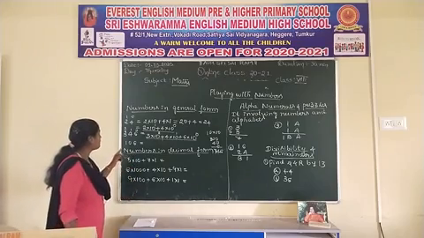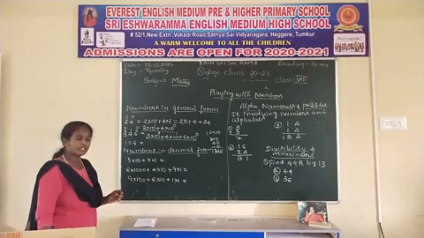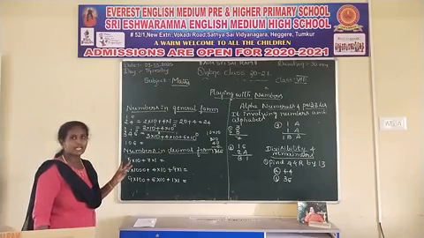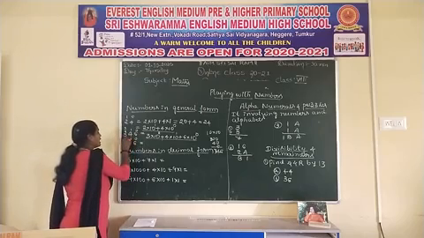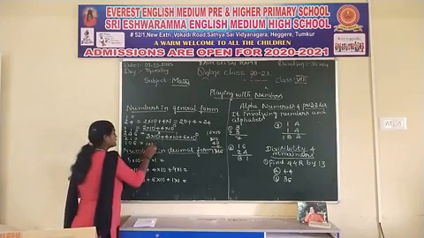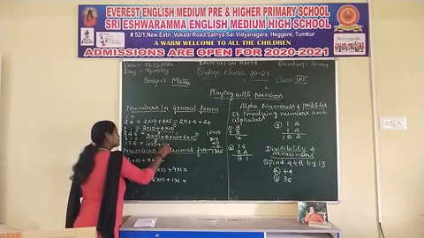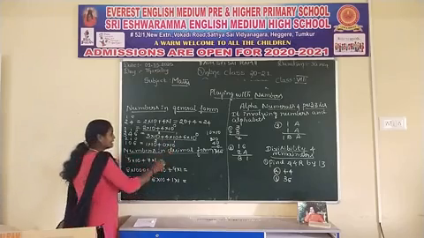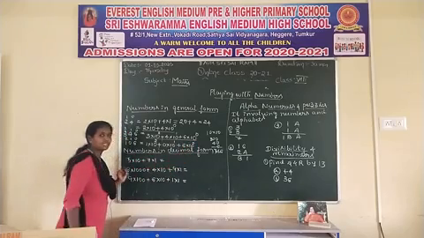And the third example is 106. How many digits are there in 106? Yes, 3 digits. 106 is a 3-digit number. You should raise the powers now: 0, 1 and 2. Yes, tell me now. 1 into 10 power 2 plus 0 into 10 power 1 plus 6 into 10 power 0.